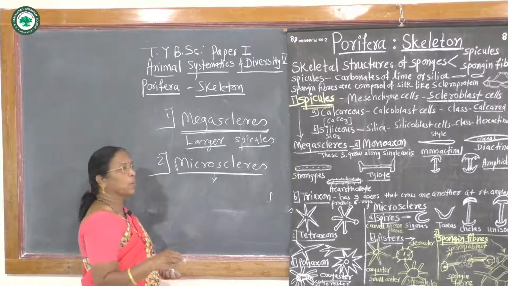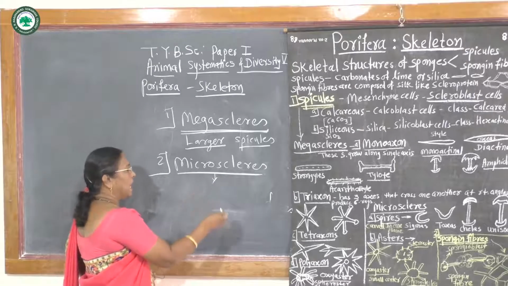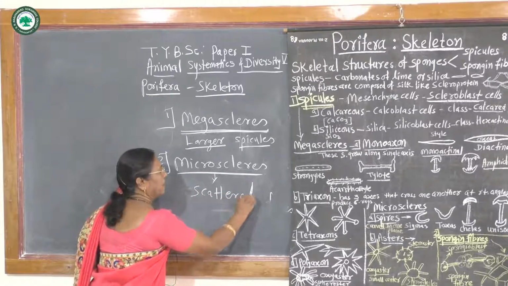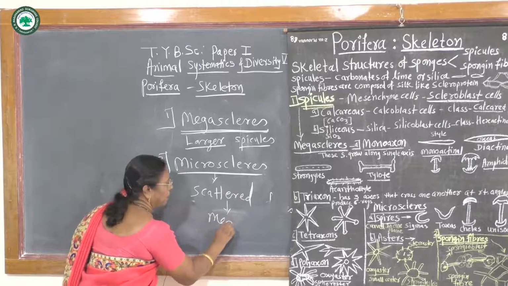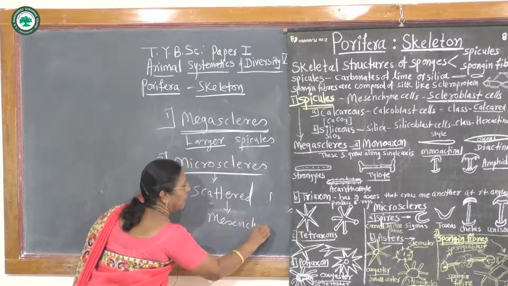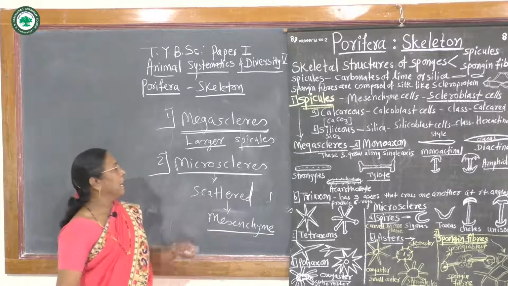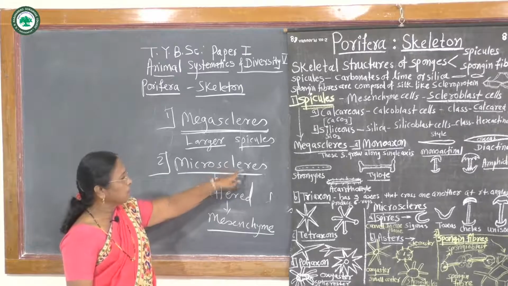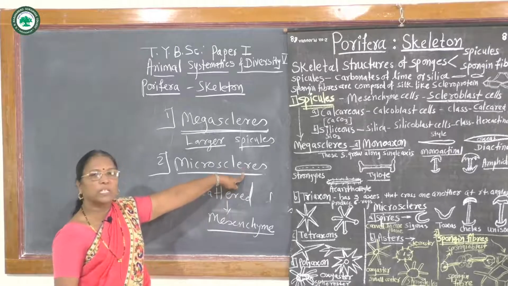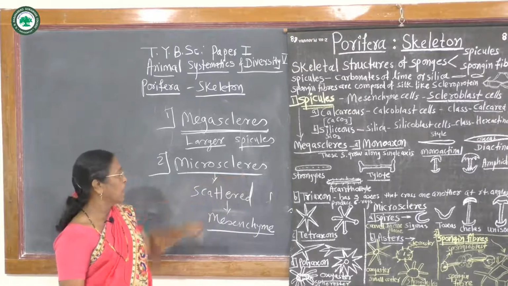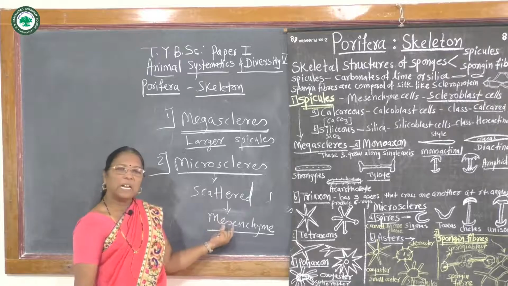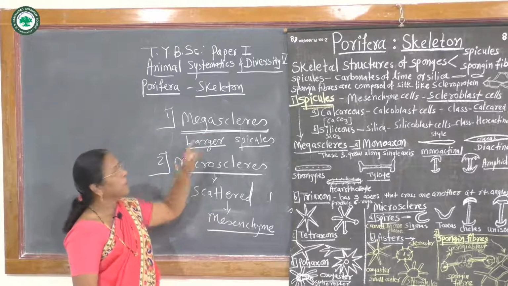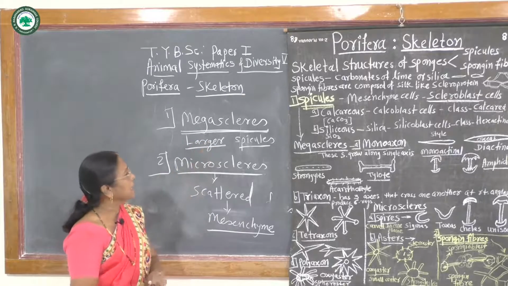They do not give support to the sponge body, but they lie scattered in the mesenchyme. These microscleres, which are smaller spicules, lie scattered here and there in the mesenchyme, or in between the larger spicules, which are called the megascleres.